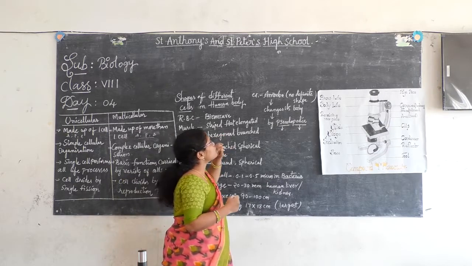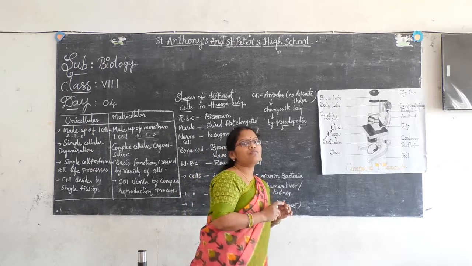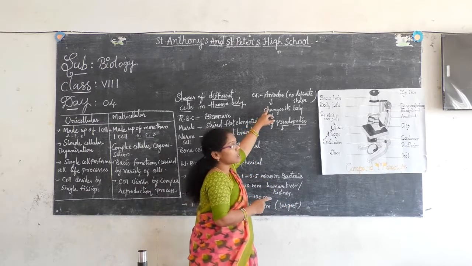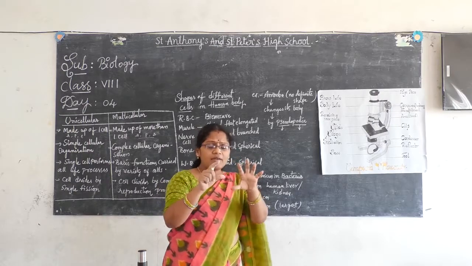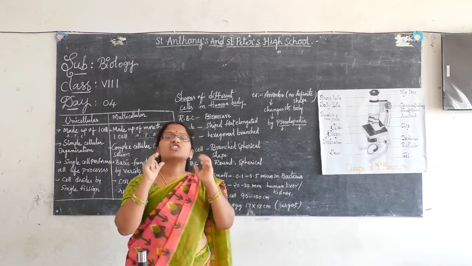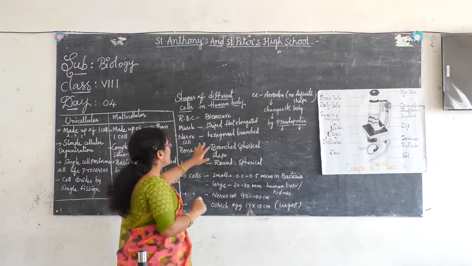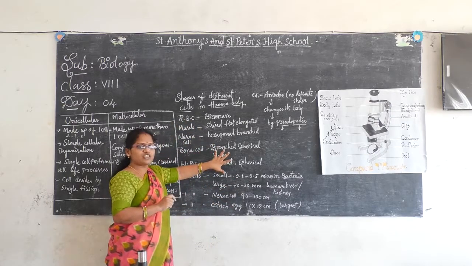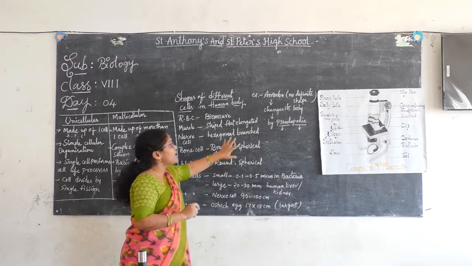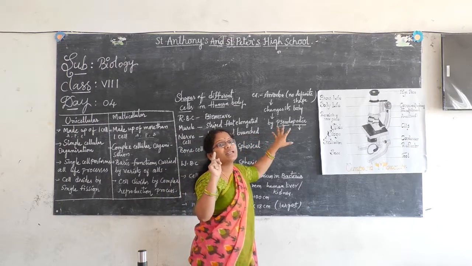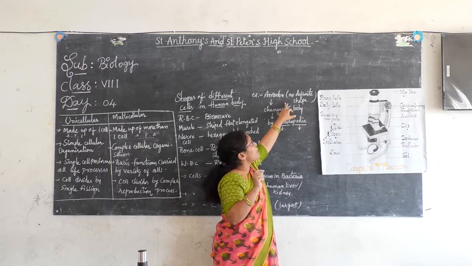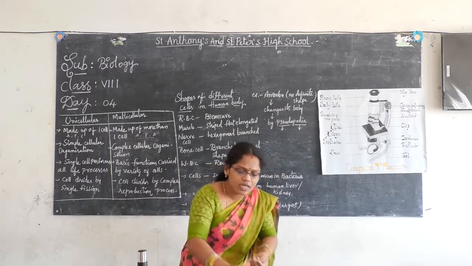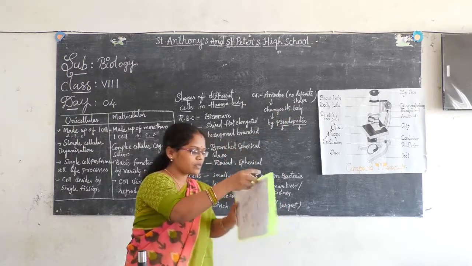So, coming to the example of a unicellular organism, that is called amoeba, right? And they do not have a proper shape. In all of these, see here, they have a particular shape, I have shown you, right? And some of the cells don't have a particular shape.